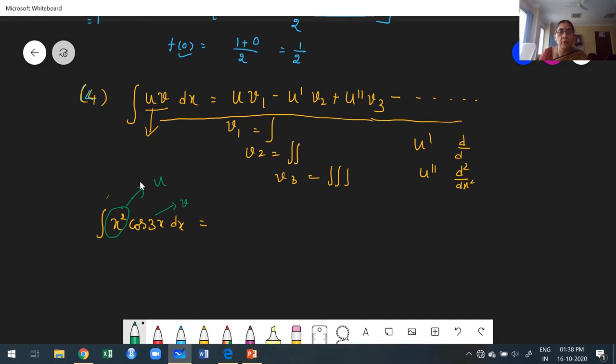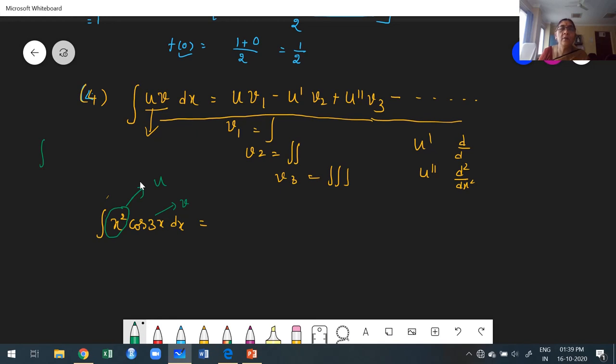This is the way I have to choose U and V. Observe, compare both the functions. Which function is 0 after a few derivatives, you treat that as V. Compared to the other one, which one is 0 earlier? You treat that as the U function, the remaining as the V function. Okay? Yeah, you have a doubt. Ma'am, suppose both the functions may become 0 after a few derivatives, what happens? Observe, which one is 0 earlier? You choose that function as U, the remaining as V.